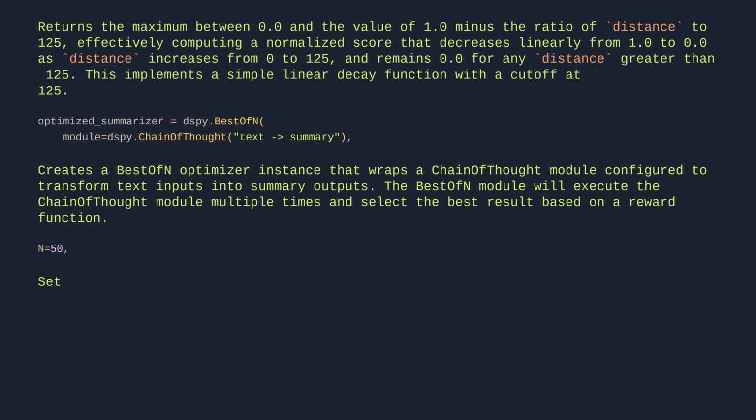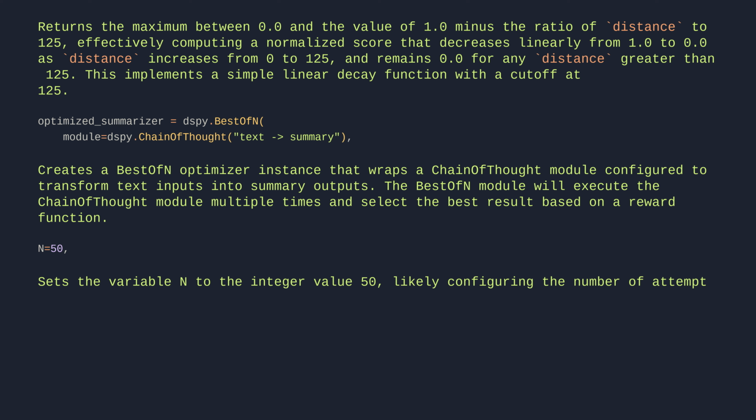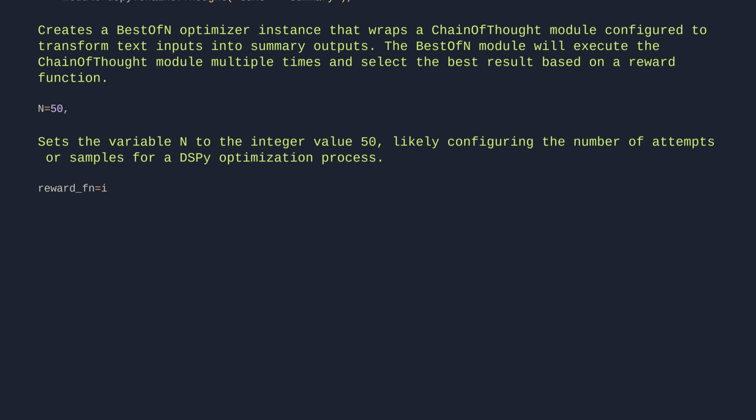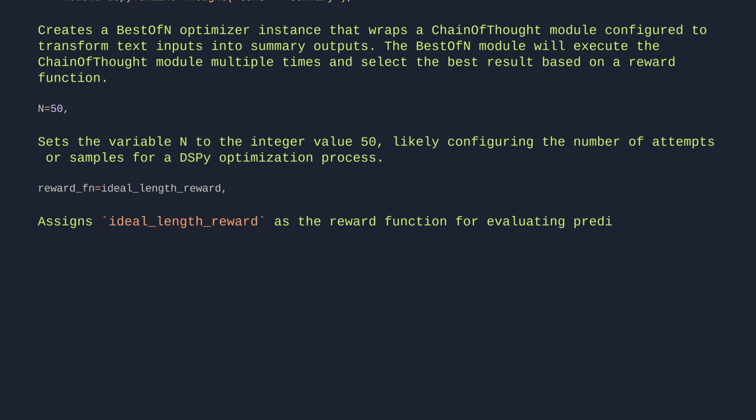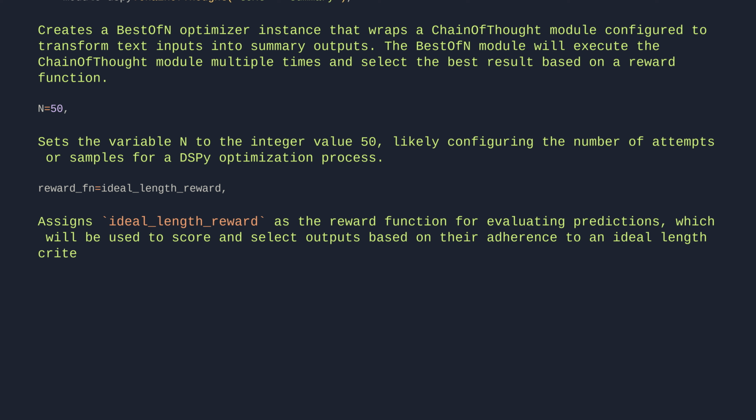N=50. Sets the variable n to the integer value 50, likely configuring the number of attempts or samples for a DSPy optimization process. reward_fn=ideal_length_reward. Assigns ideal_length_reward as the reward function for evaluating predictions, which will be used to score and select outputs based on their adherence to an ideal length criterion.